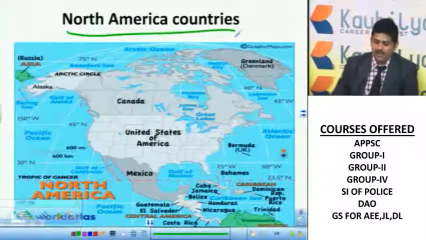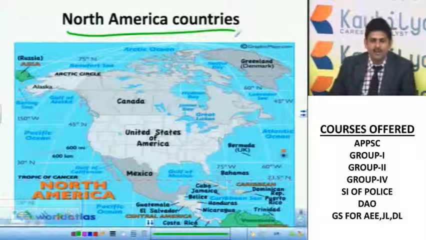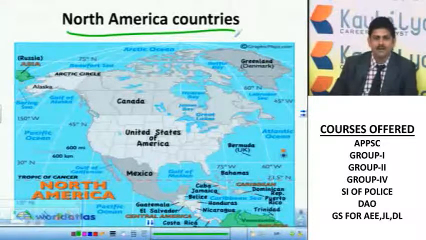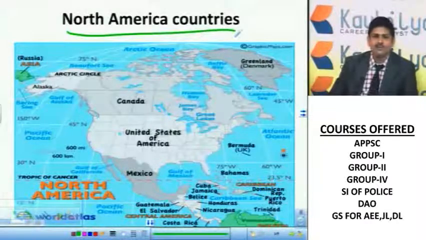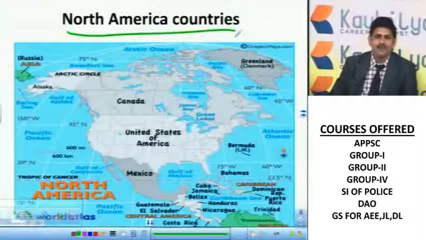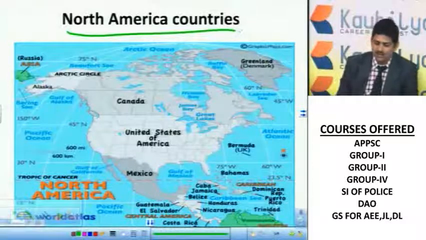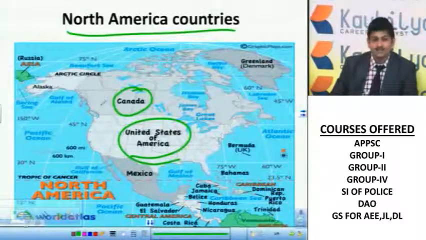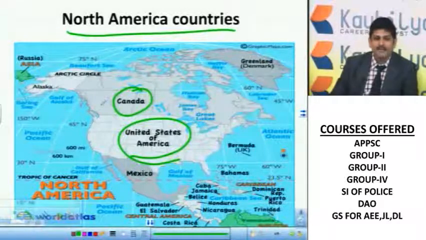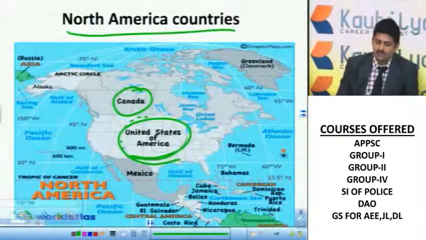Okay, so already I explained very clearly about this North American continent, the highly developed continent in the world, you can say directly. Both Europe and North America are competing in development with each other. Here in North America you can see the United States of America and Canada. Canada is much larger than the United States, and area-wise Canada stands in 2nd position after Russia. So Russia, Canada, China, America. America is the 4th largest country in the world.